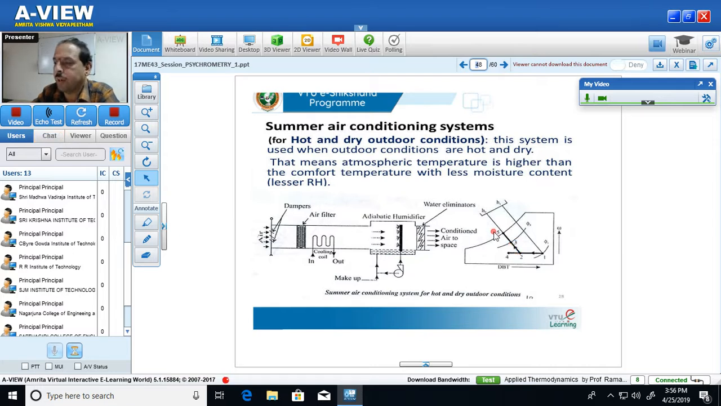Also, only the relative humidity increases. So, at a constant enthalpy, the specific humidity increases during the process 2-3, and the relative humidity also increases during the process 2-3.